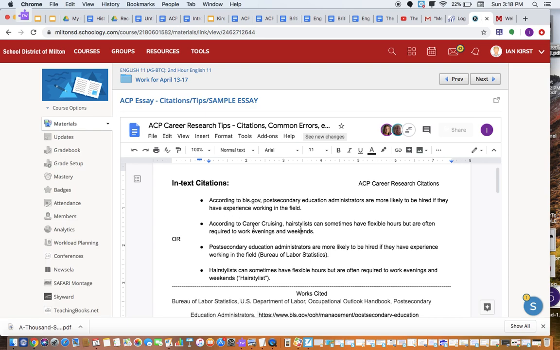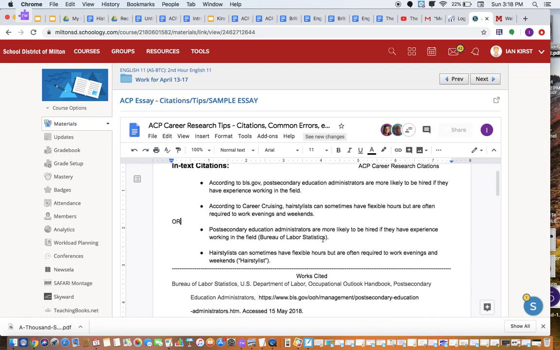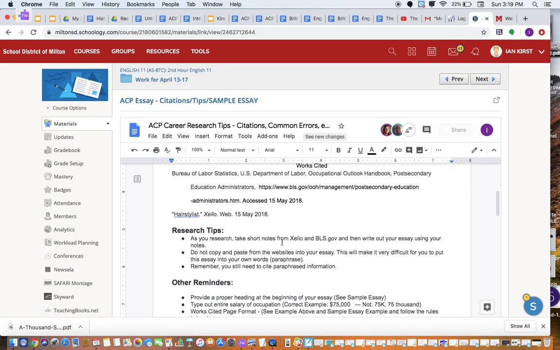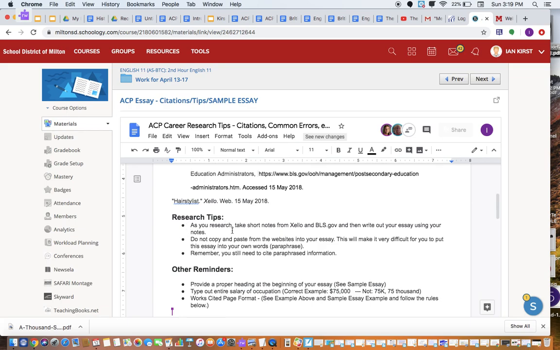So you can either say according to at the beginning of the research information, or you can have the parenthetical citation afterwards. This portion tells you how to do a works cited page. The sample also has that. Research tips involved. Now, this is one thing I was just talking about.